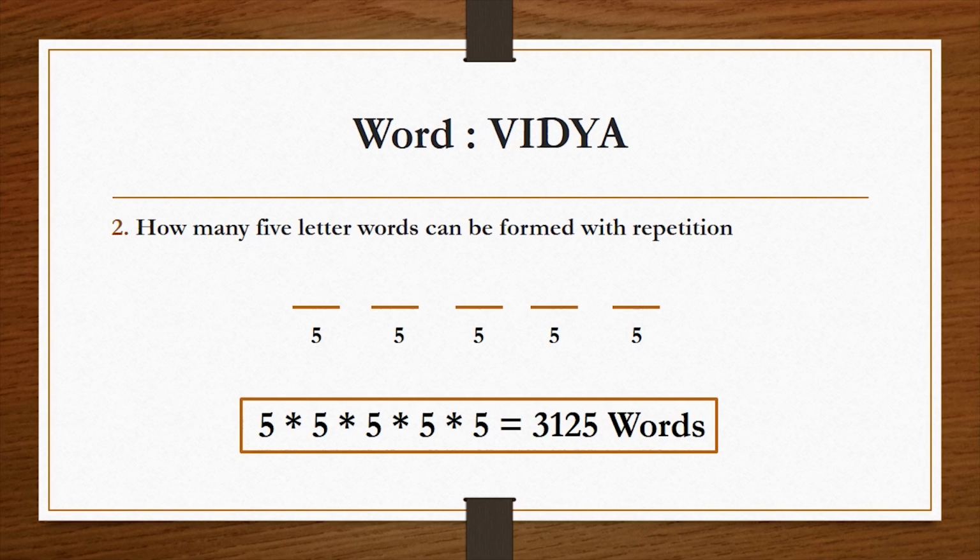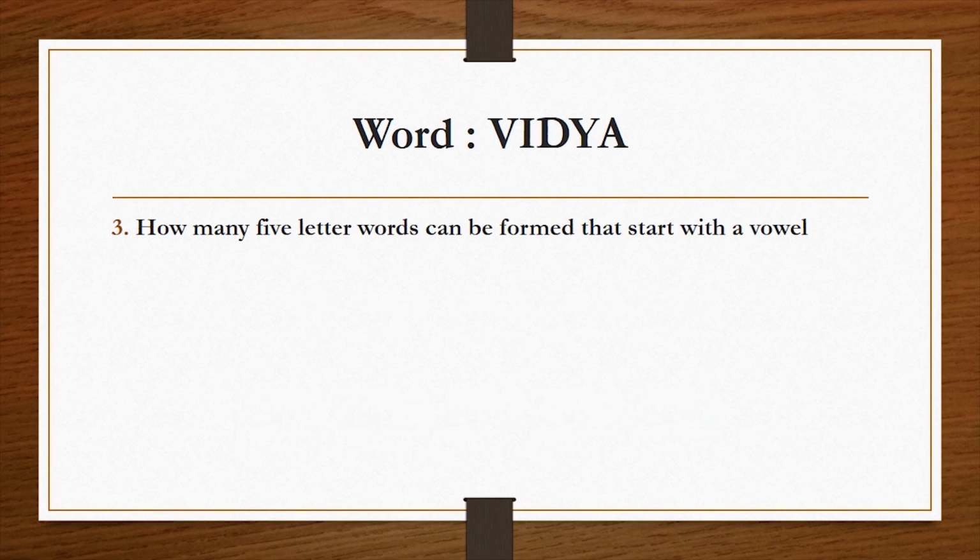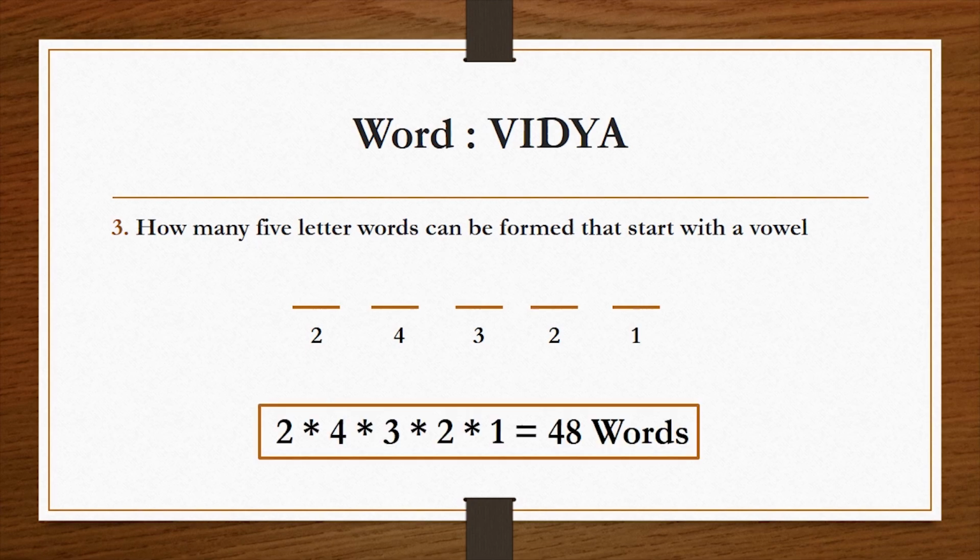Moving forward, the next question is, how many five-letter words can be formed that start with a vowel? Now we have a restriction in the first position. So whenever you have a case of restriction, try to fill that placeholder first. So we have to make a five-letter word. In the word Vidya, we have two vowels. So the first position can be occupied by either of the two vowels in two ways. Now the next placeholder can be occupied in four ways as we are left with four other letters. Similarly, the next placeholder can be occupied in three ways, then two ways and then one way. So the solution is 2 into 4 into 3 into 2 into 1, that is 48 words.